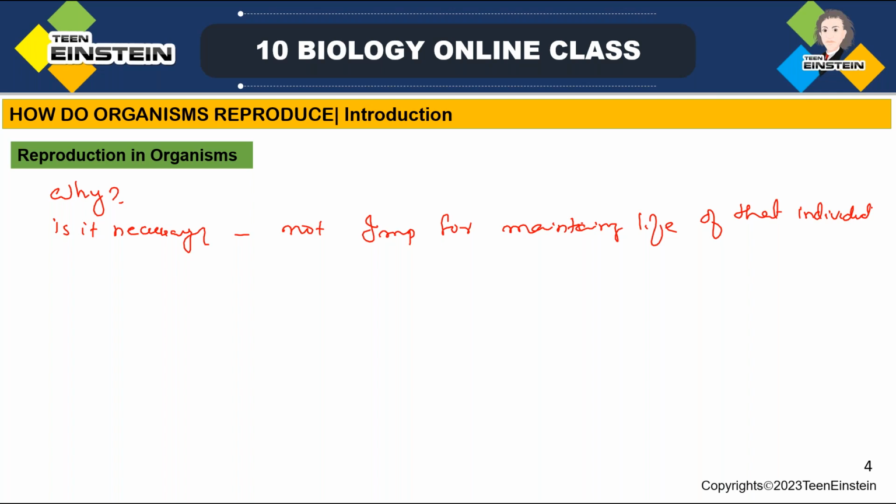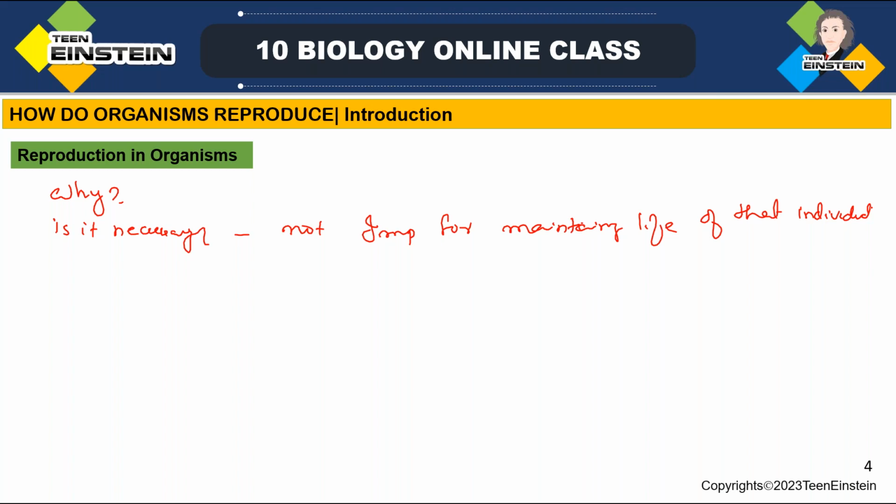Like breathing, nutrition, digestion, circulation, reproduction is not necessary. Without reproduction also plants can grow. We have learned that without reproduction also organisms are living. So it's not a compulsory process to maintain the life of an organism, like all other essential life processes such as nutrition, respiration and excretion.